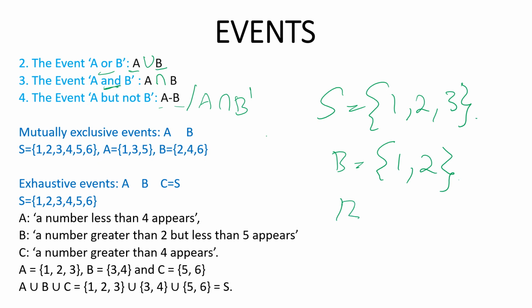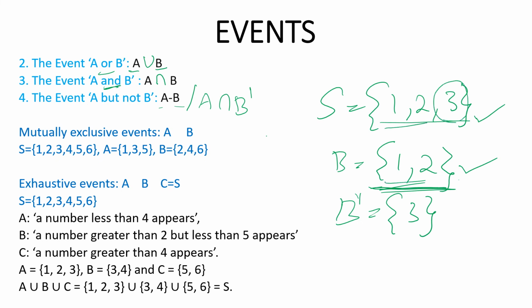Then B dash will be equal to 3, something that is not in B. You compare the sample space and the B elements. The element which is not common is taken as B dash, that is 3, because 1 and 2 are there in both of them.